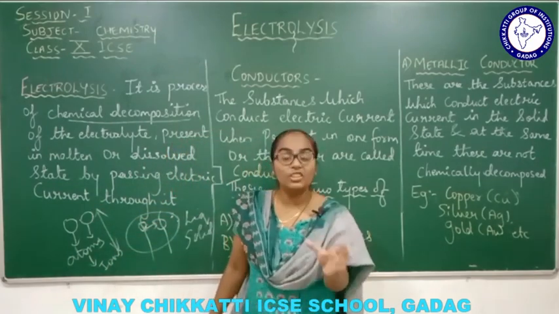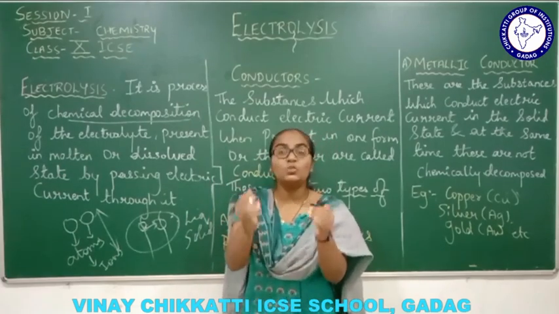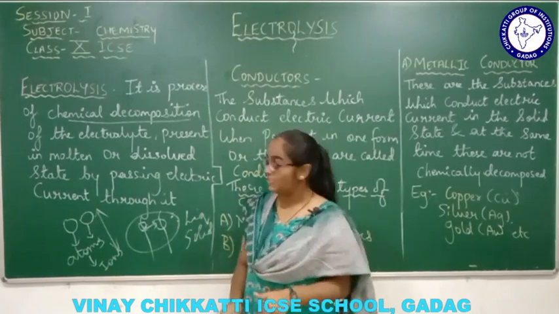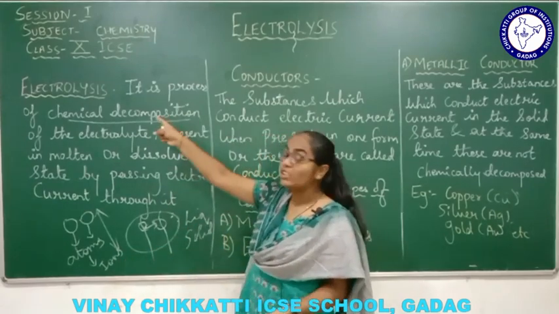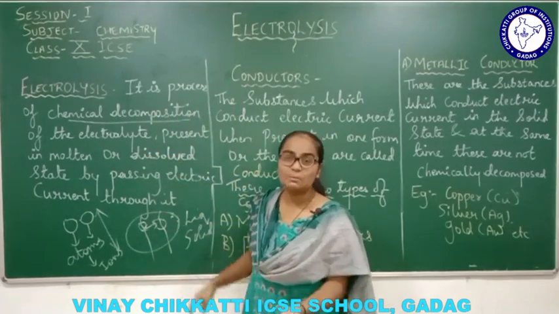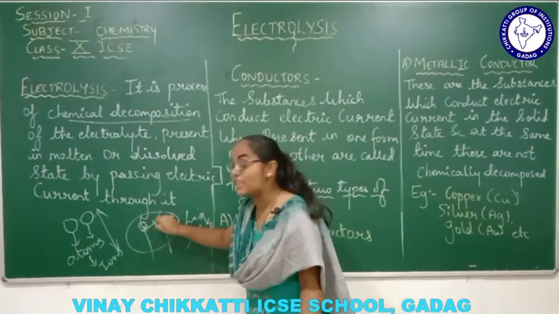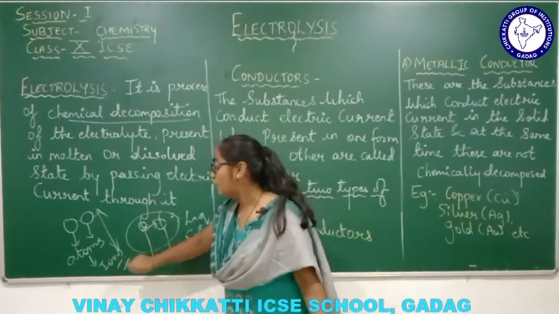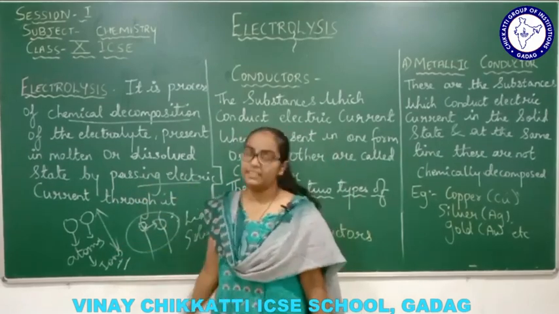Because the molecules are present in matter, right? And the molecules are made up of atoms. Atoms in turn are made up of ions, right? So these ions have to get split out, right? So electrolysis is nothing but the decomposition of that molecule which is present in the liquid state or in the solid state. This liquid state molecule has to get decomposed to set free the ions, because these ions are responsible for passing the electric current, right?